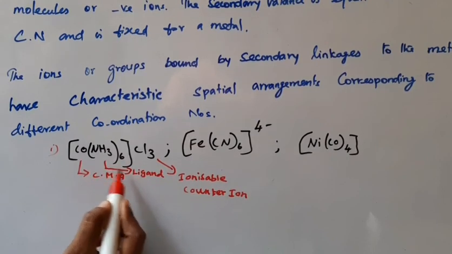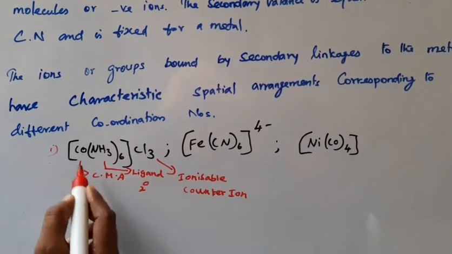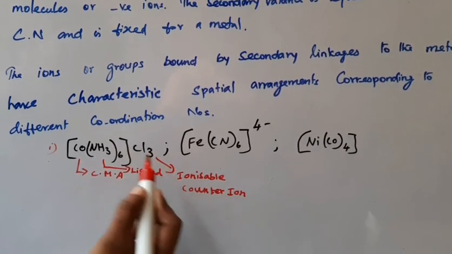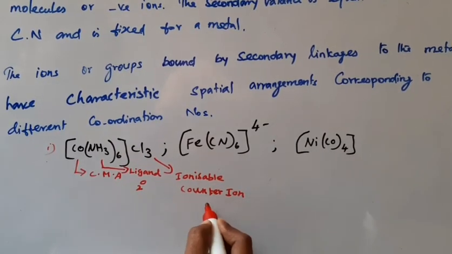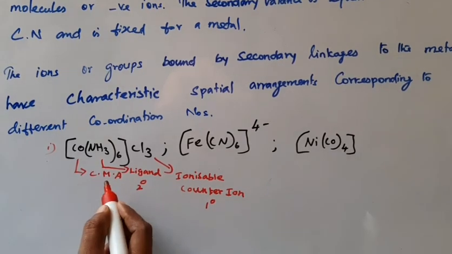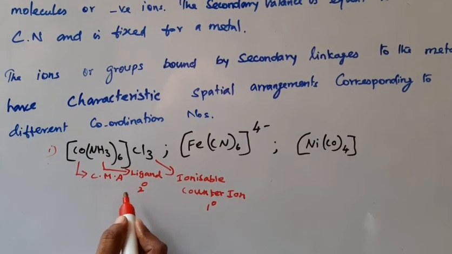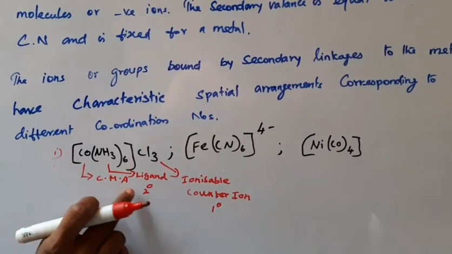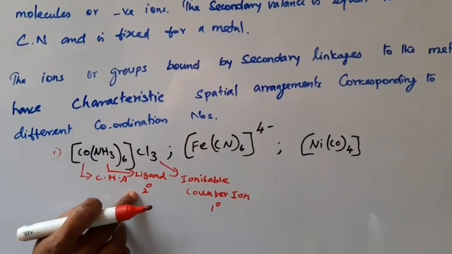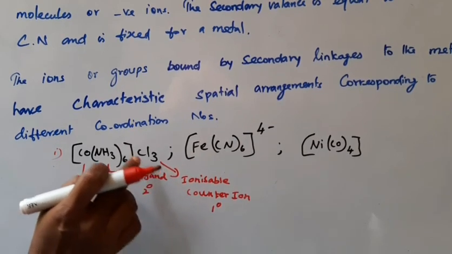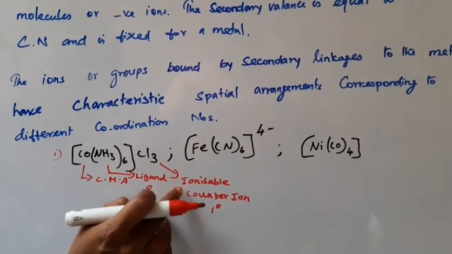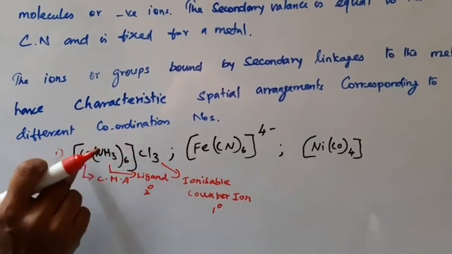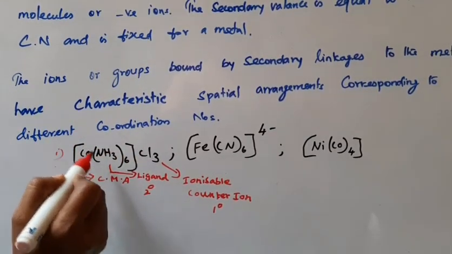The ligand is the secondary valency, along with the central metal atom, and the group present outside the sphere is the counter ion, or primary valency. These are the concepts he proposed. A complex contains primary valency as well as secondary valency. What is primary valency? The ionizable group, non-directional. What is secondary valency? The ligand group, because it donates a pair of electrons to the central metal atom.